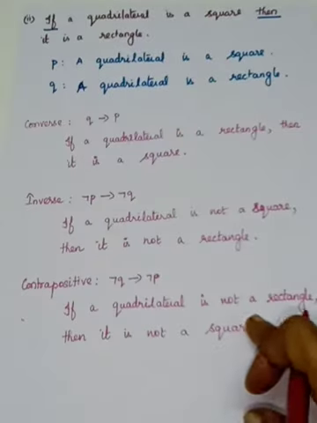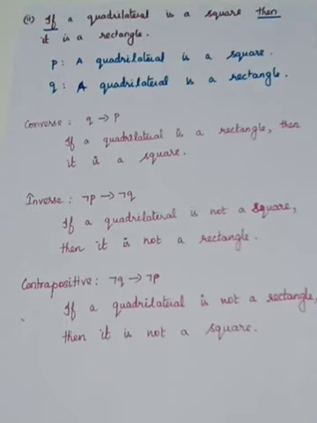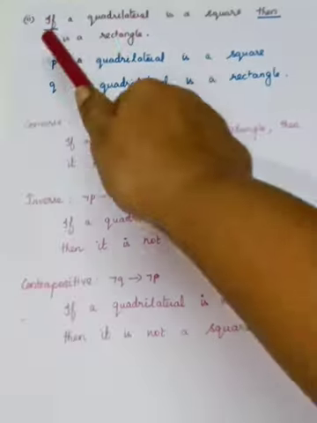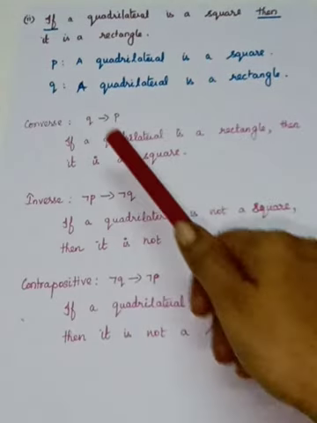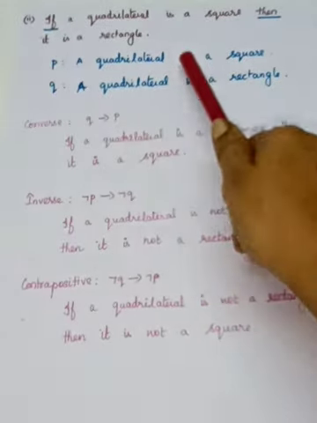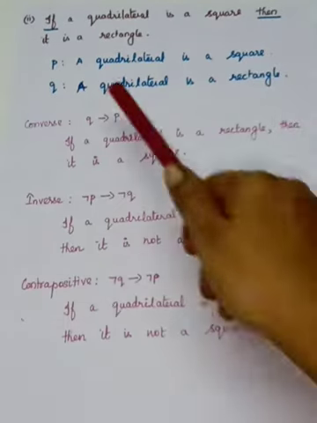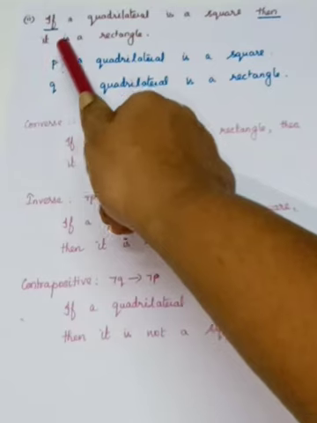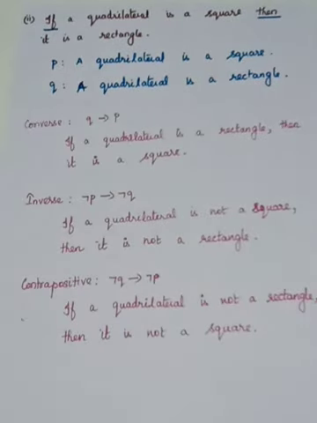You see, one more subdivision is there. What is the second subdivision? If a quadrilateral is a square, then it is a rectangle. So here a conditional statement is given. From that you can write what is P and what is Q. What is P? A quadrilateral is a square. That is the one simple statement which is called P. Then next one, what is Q? It is a rectangle, or the quadrilateral is a rectangle. That is Q.